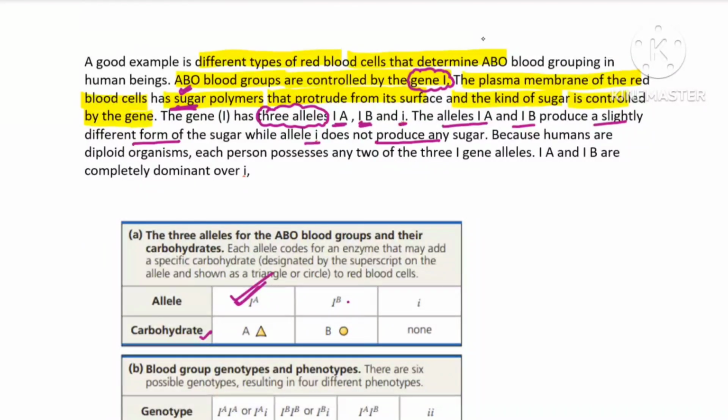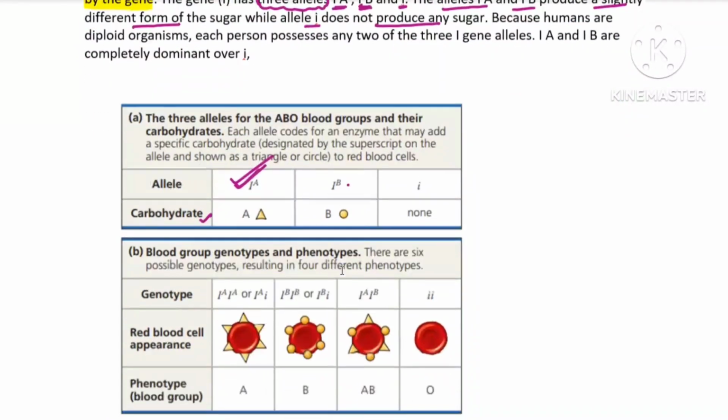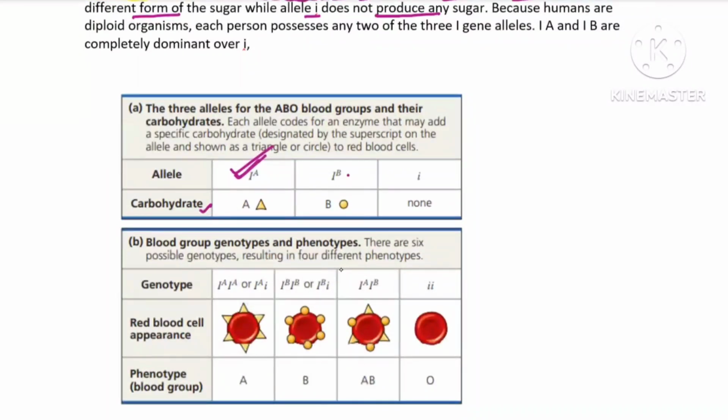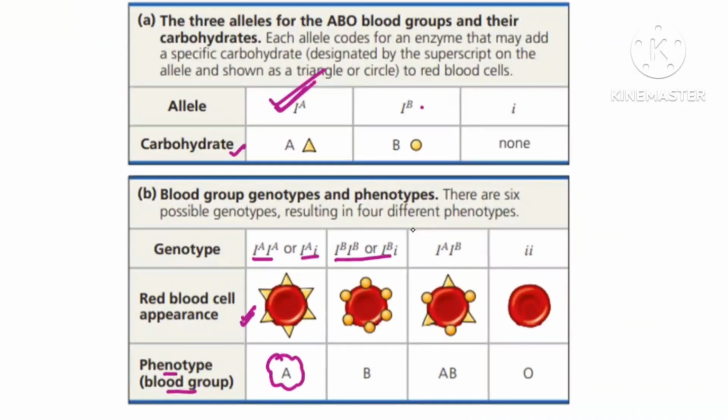Is it clear, beta? Now if the person's genotype is this condition or this condition, only A sugar will be there. We say blood group is A. Phenotype is actually the blood group. If this condition is there, only B sugar will be there, and blood group will be B. Why two alleles? Because we are diploid. Either the alleles can be the same or they can be different. This is heterozygous, and this is also heterozygous.